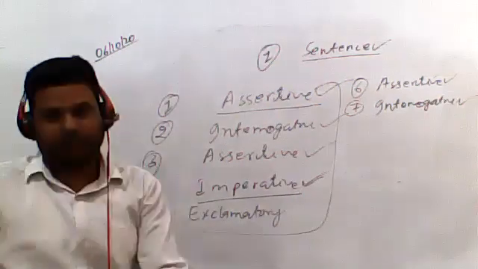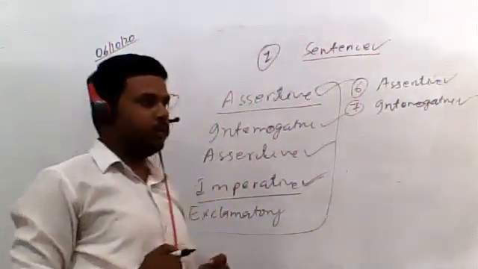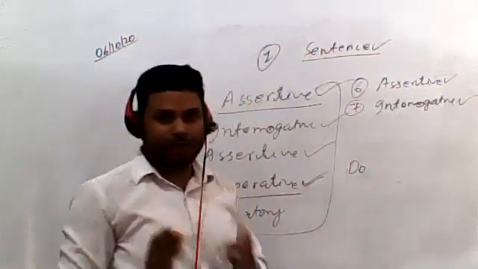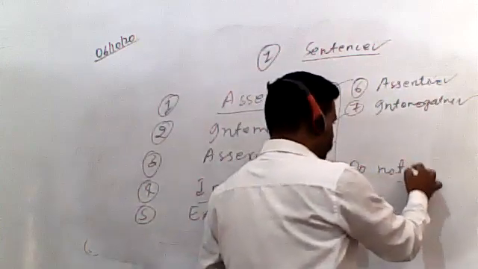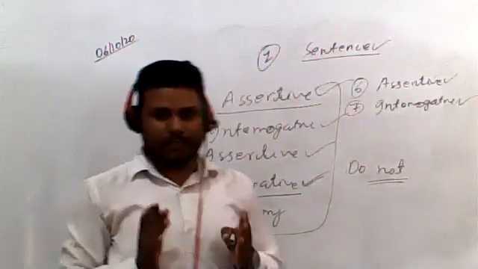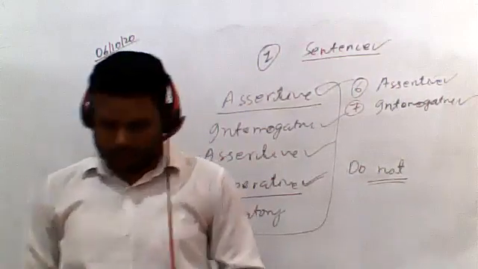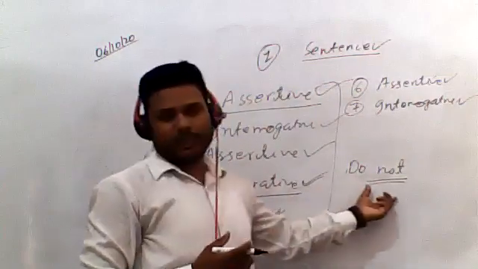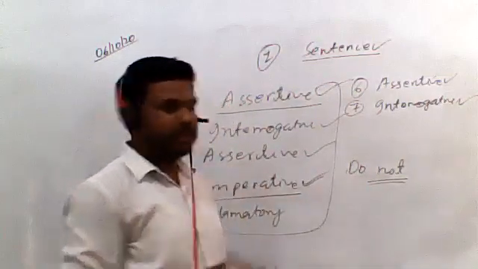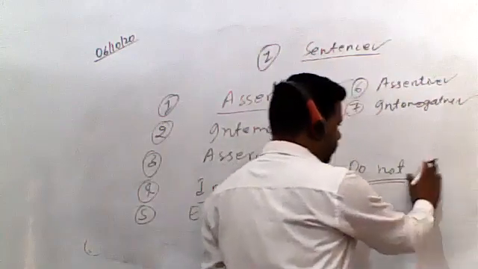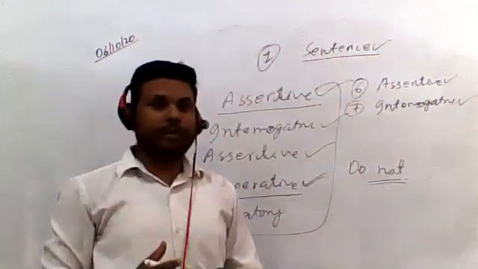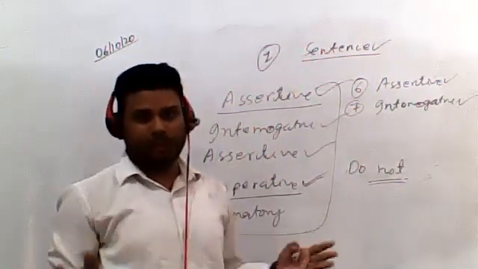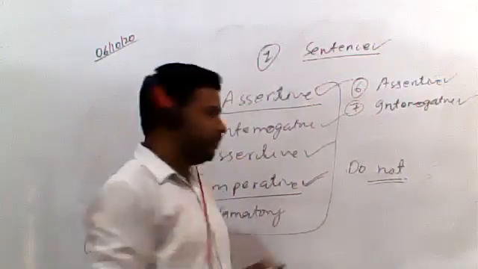Do not go near the fires. Again, students, I had told you that whenever you see a sentence in which do not has been used and there is no subject, like in this sentence, you can clearly see that there is no subject. Do not go near the fire. There is no subject. So whenever do not is there in the sentence and the subject is missing, that sentence is an imperative one. But whenever you see do not is there and along with it the subject is also there, then that is not an imperative one. Let me give you examples.